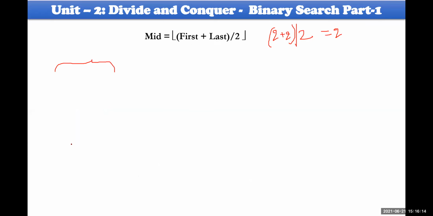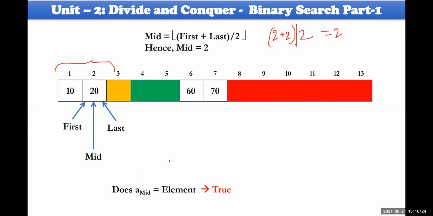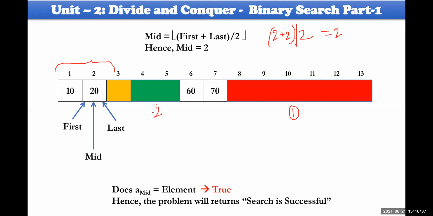So something like this. In this way, this particular thing is going to happen. That is the mid, first to last, then mid. Now the problem is over, and the element will be identified. Your search is successful. Okay. In this way, look at this. This is the first recursive call, this is the second recursive call, and this is the third recursive call. In the fourth recursive call, everything is identified.